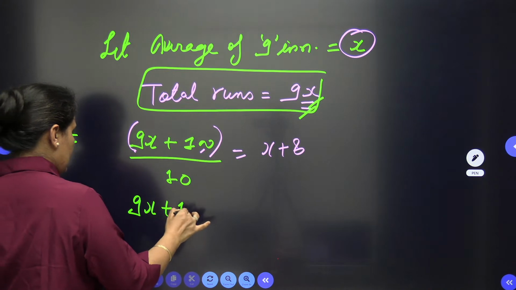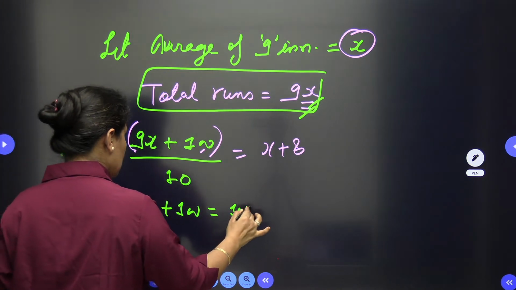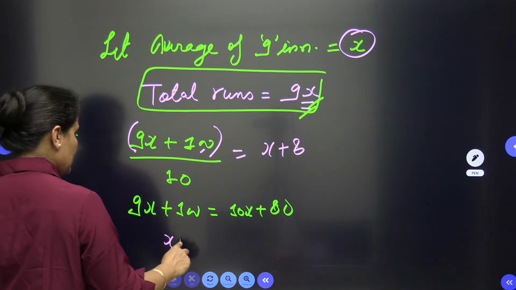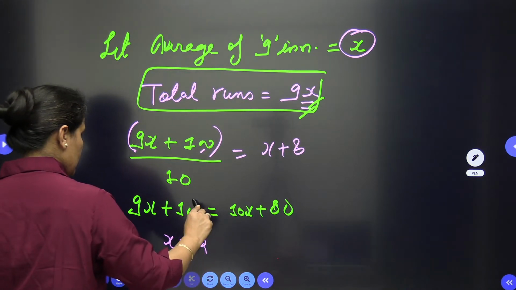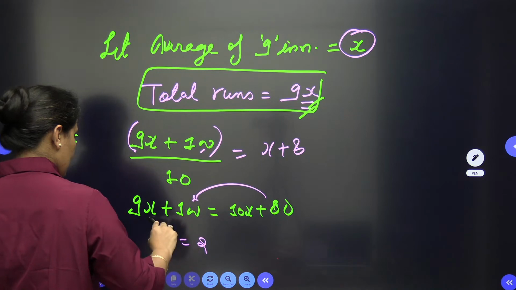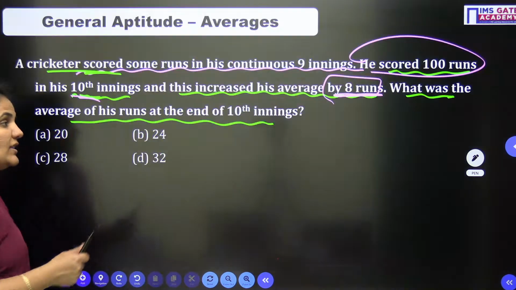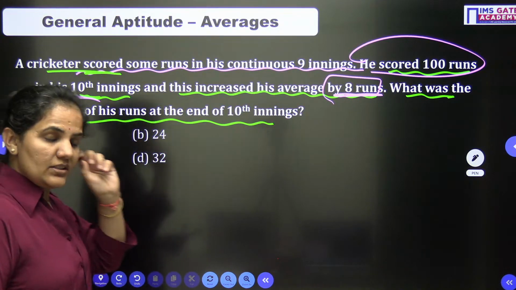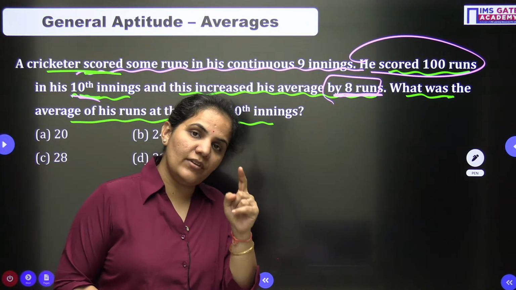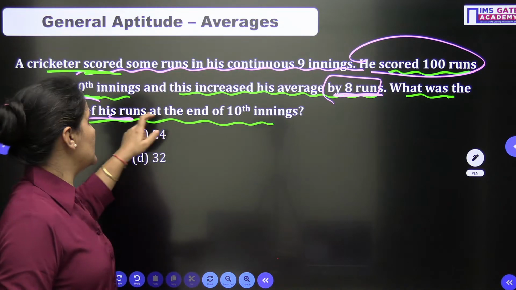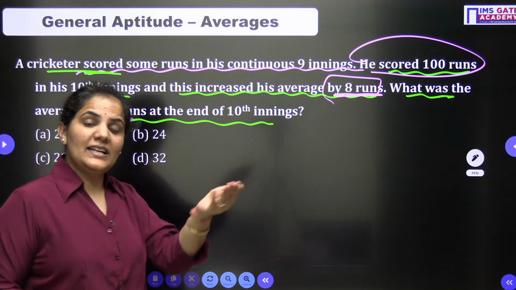So 9x plus 100 will be 10x plus 80. When you resolve it, x is equal to 20. Now what is the question asking? The question is not asking for the average of 9 innings. The question is asking what was the average of his runs at the end of the 10th inning.